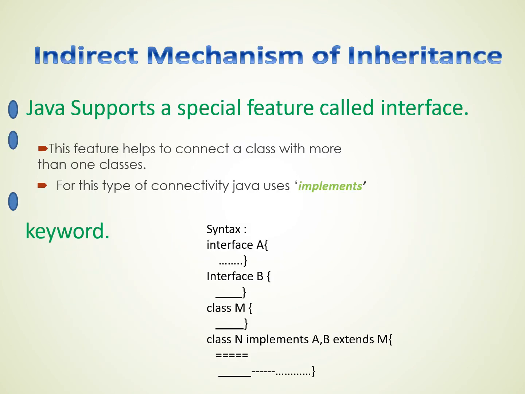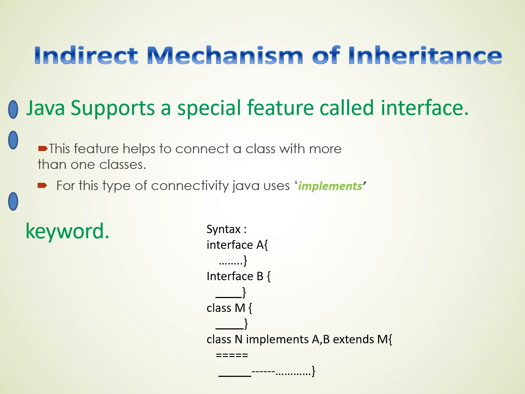Now we will see the indirect mechanism of inheritance. Many object-oriented programming languages support one type of inheritance, that is multiple inheritance. But Java does not support this multiple inheritance mechanism. Instead of multiple inheritance, Java supports a special feature, that is the interface. This feature helps to connect a class with more than one class. So we can say that this is similar to multi-level inheritance. For this type of connectivity, Java uses the implements keyword.